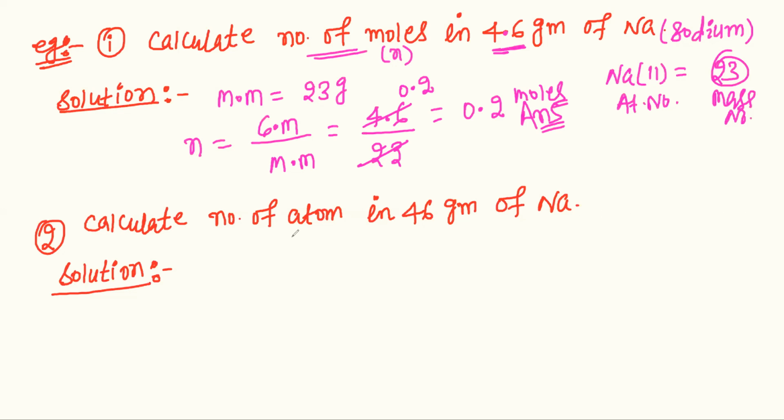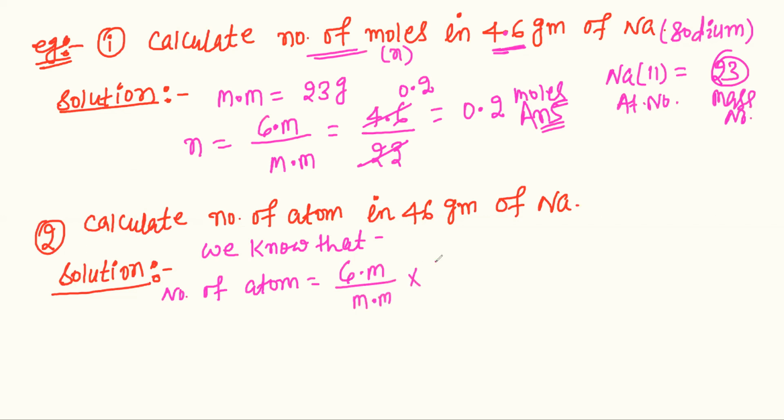Second question: calculate the number of atoms in 46 gram of Na. Na is also sodium. So in this question, we calculate the number of atoms. We know that number of atoms is equal to Gm upon Mm into Na.